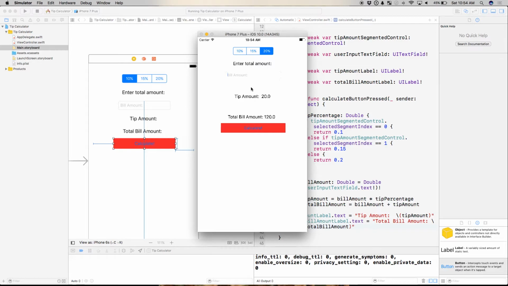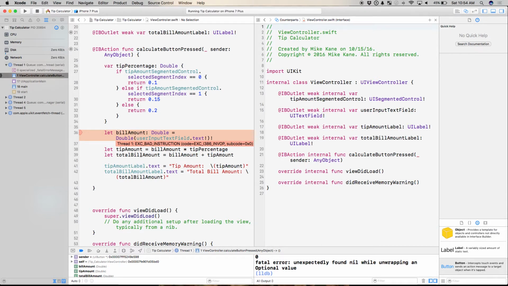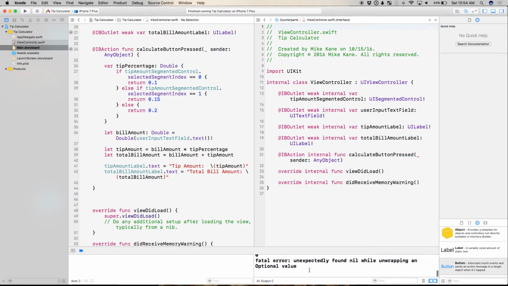All right, so question for you. If I click calculate right here with an empty text field, what do we think is going to happen? It's going to crash. Oh, there's that lovely red shade of errors here. Why is that happening? The text field, would it be considered null? It is. Okay. Yes, that's exactly what's happening here. So, now we have that crazy stack trace, and it'll throw out the error message. Don't worry about all that. What you're looking for here, it's usually going to be the first thing that pops up in the debugger, is where it says fatal error. Unexpectedly found nil while unwrapping an optional value.